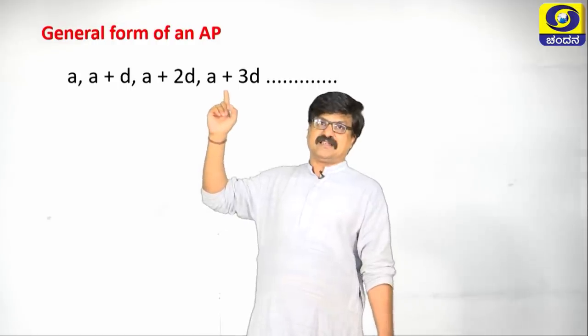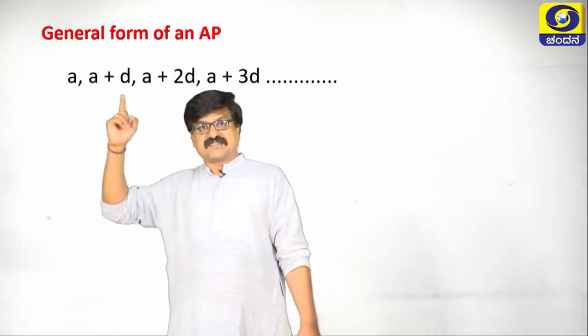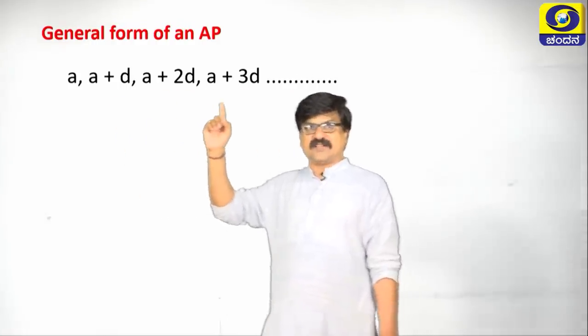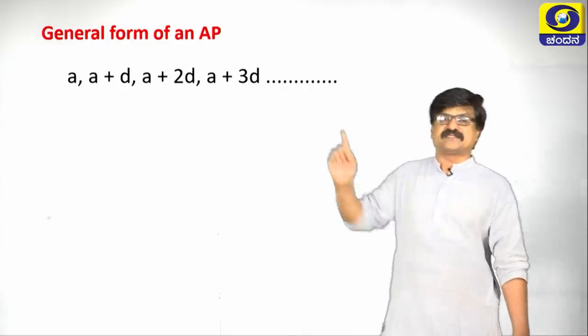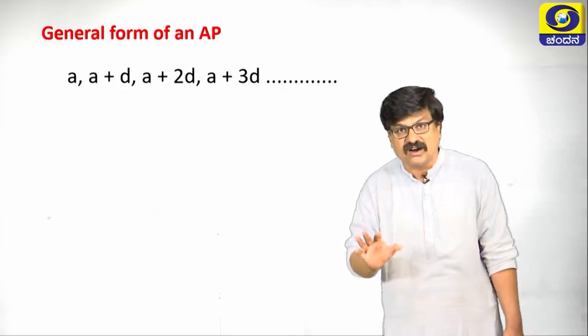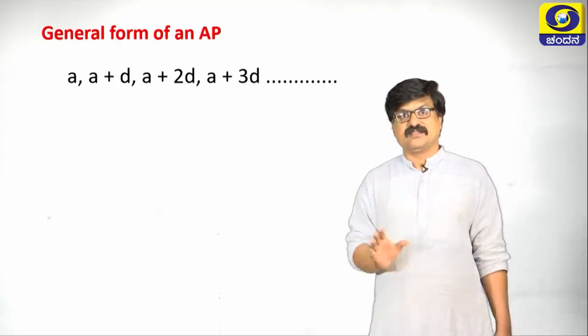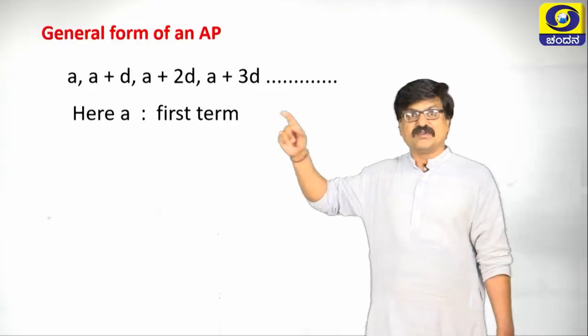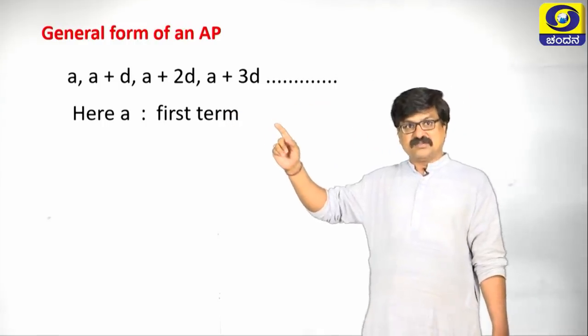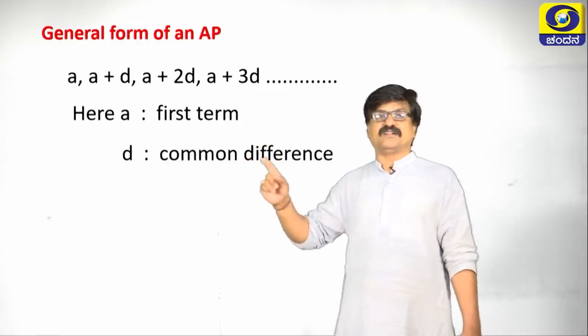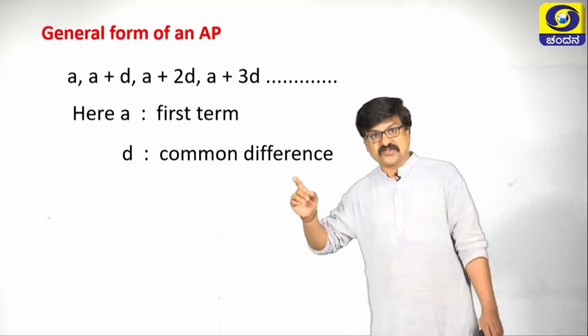A plus 2D plus D becomes A plus 3D. So, this A, A plus D, A plus 2D, A plus 3D ... is called the general form of an AP. In this general form, A is the first term and D is the common difference. You must know these two properly.